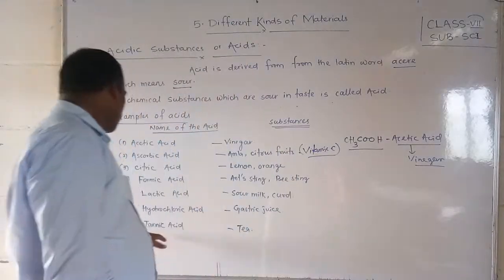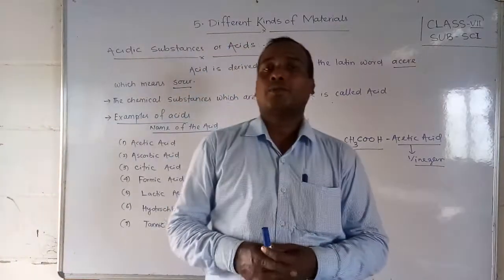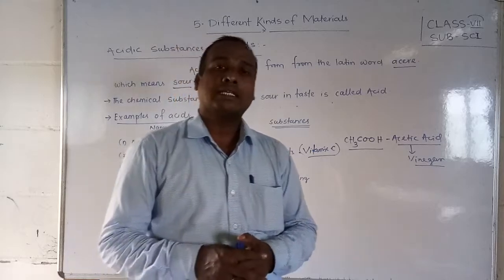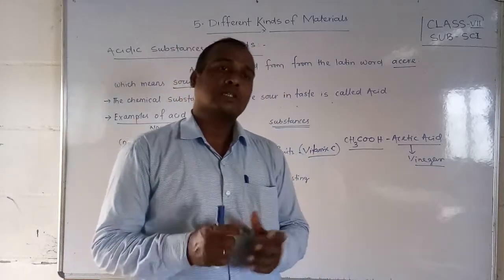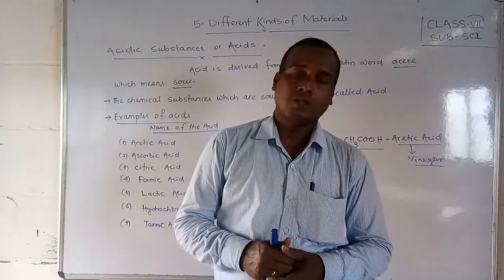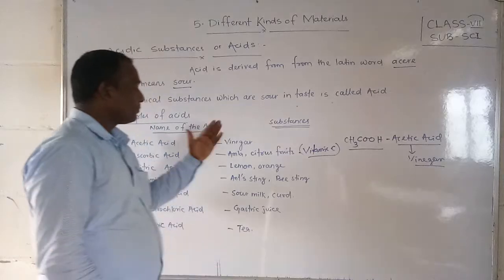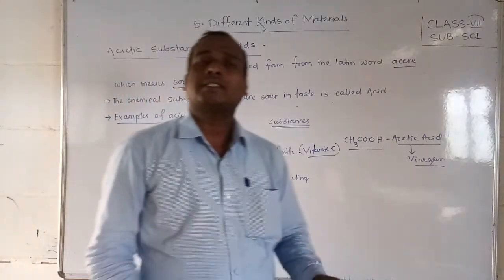Next, tannic acid. Tannic acid is a special type of acid which we get from tea. If you drink too much tea, gastric problems form because it contains tannic acid. Okay, students. So let us now know about acids and some of their chemical substances and examples.